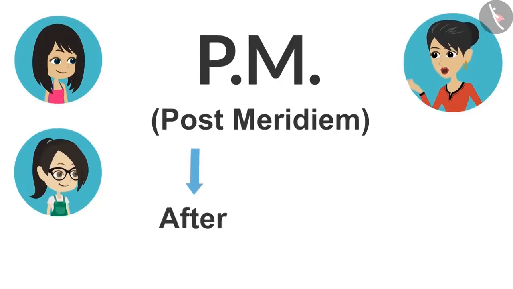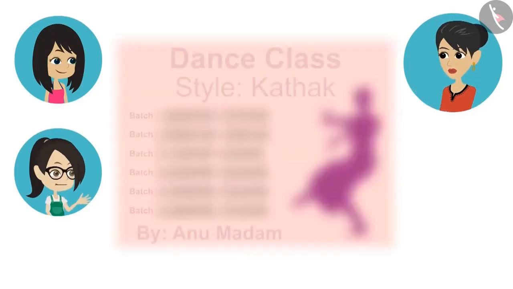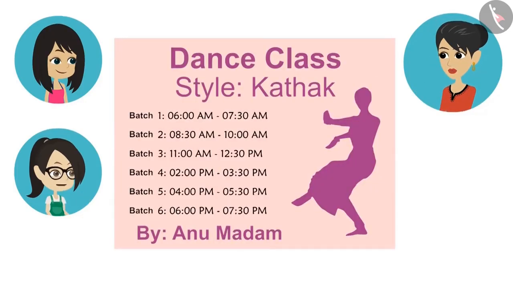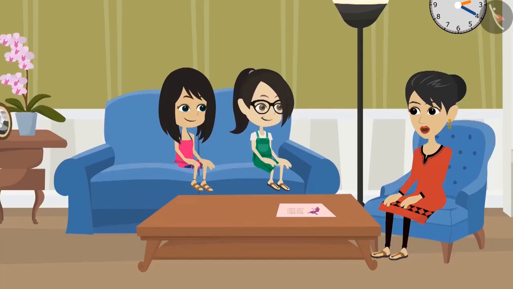Post means after and meridiem noon. Hence, PM means afternoon. This means their batch 3 starts before noon at 11 o'clock and ends at 30 minutes past 12 in the afternoon. Absolutely right. Now you have learned to read and write time.